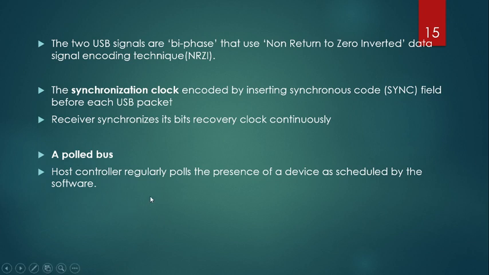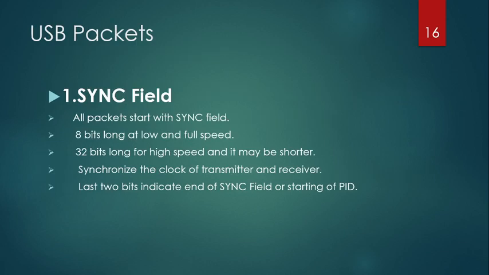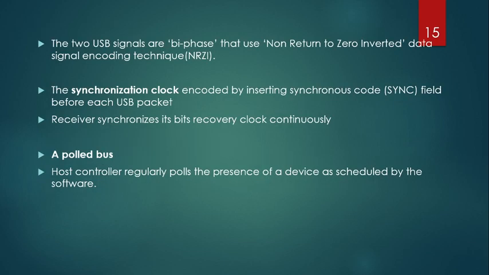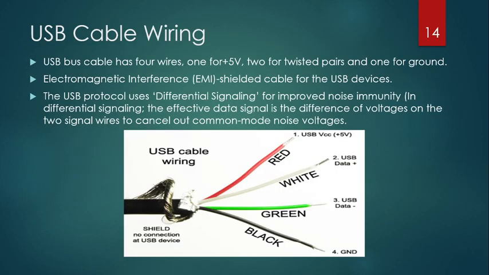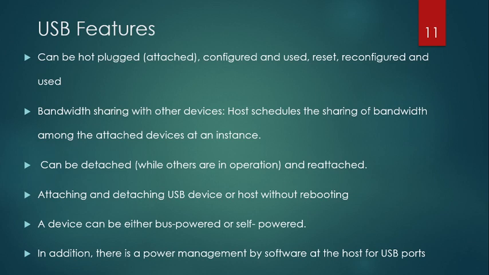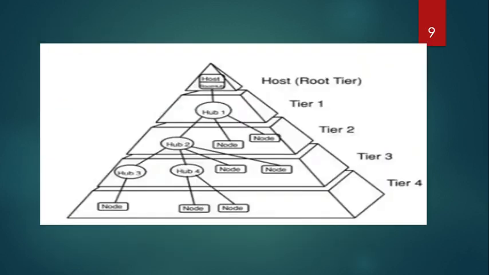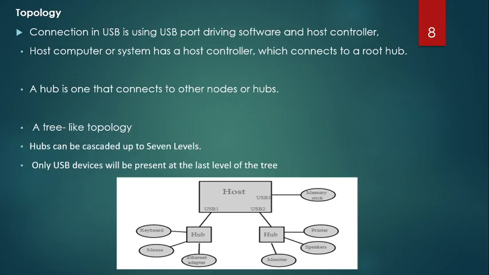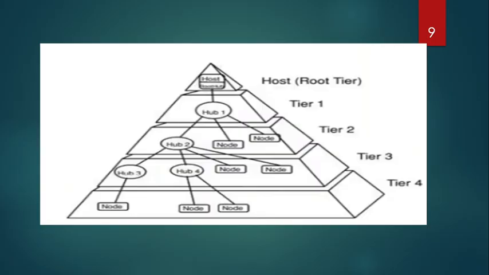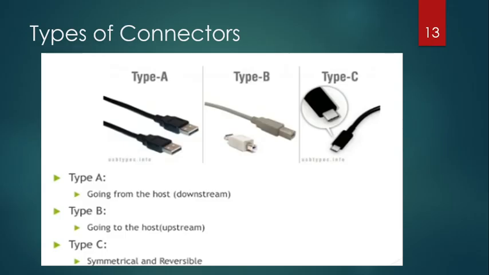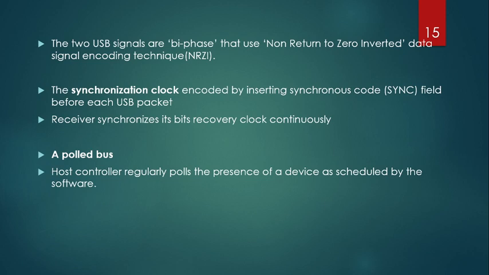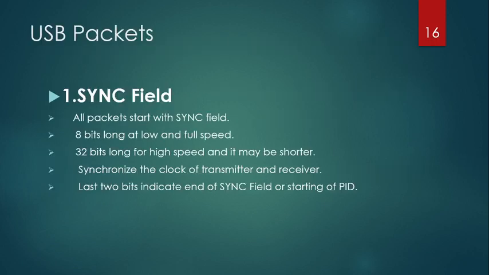So these are some of the important features and components of USB. Most importantly, before going to the next section on USB packets, in this section you have to understand all these important USB features and components, and how the tree topology of USB is. We can continue in the next section regarding the types of packets, or USB packets.